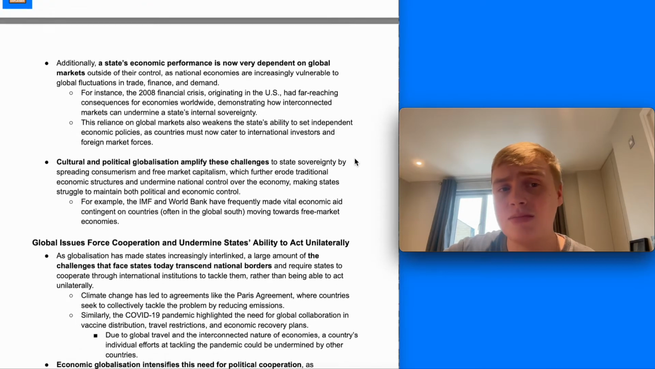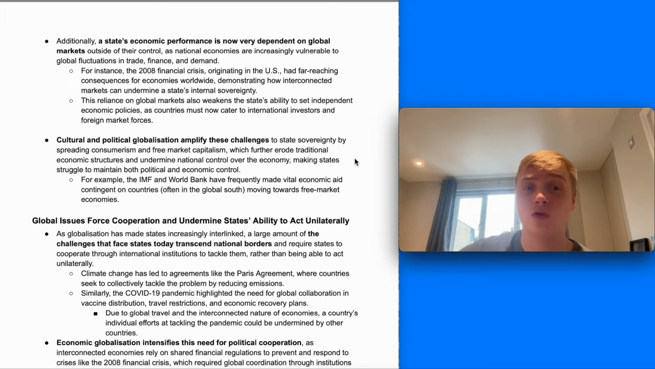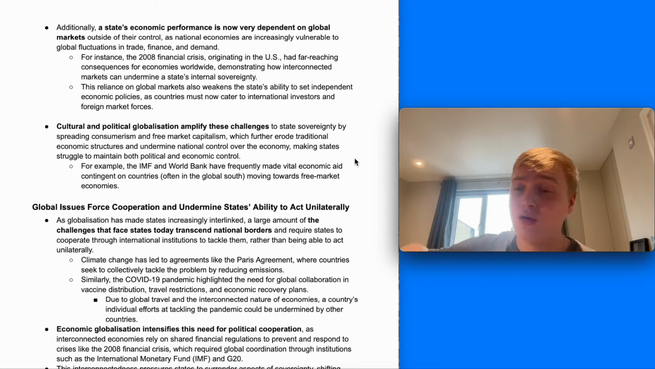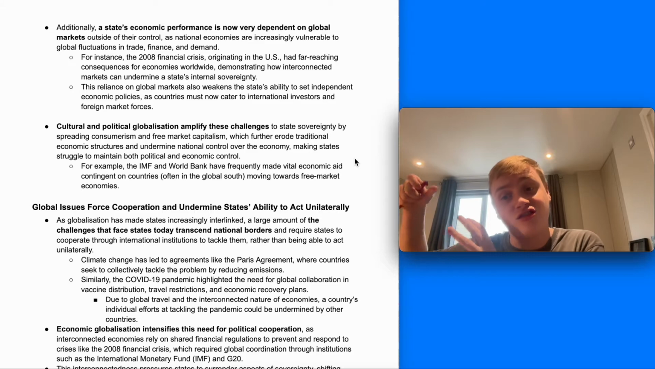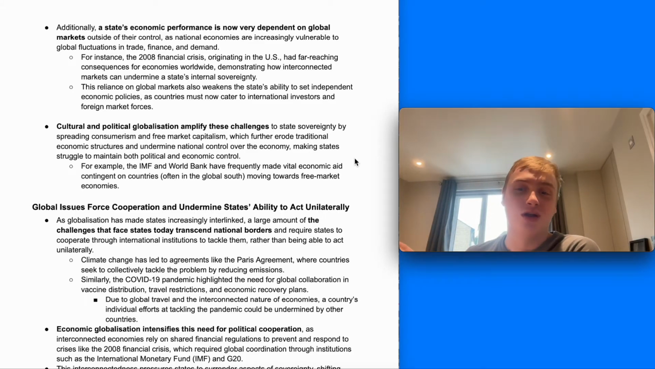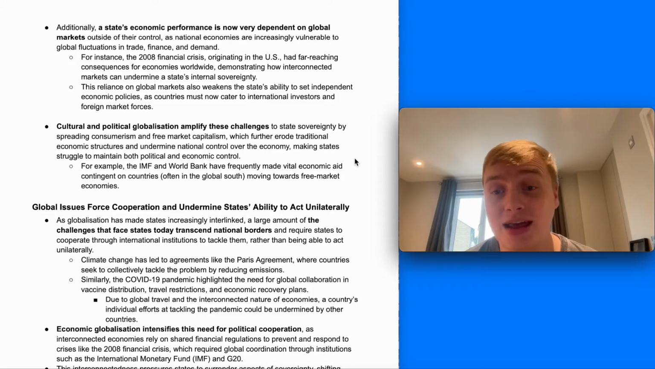As I said, a state's economic performance is now also very dependent on global markets outside of their control. So a crisis in the housing market in the United States can influence the world and cause recession across the world, as happened in the 2008 financial crisis. And that means nation states have less control over their economies, as they're so interconnected, and decisions in one part of the world they have very little control over can fundamentally shape their nation's economy.